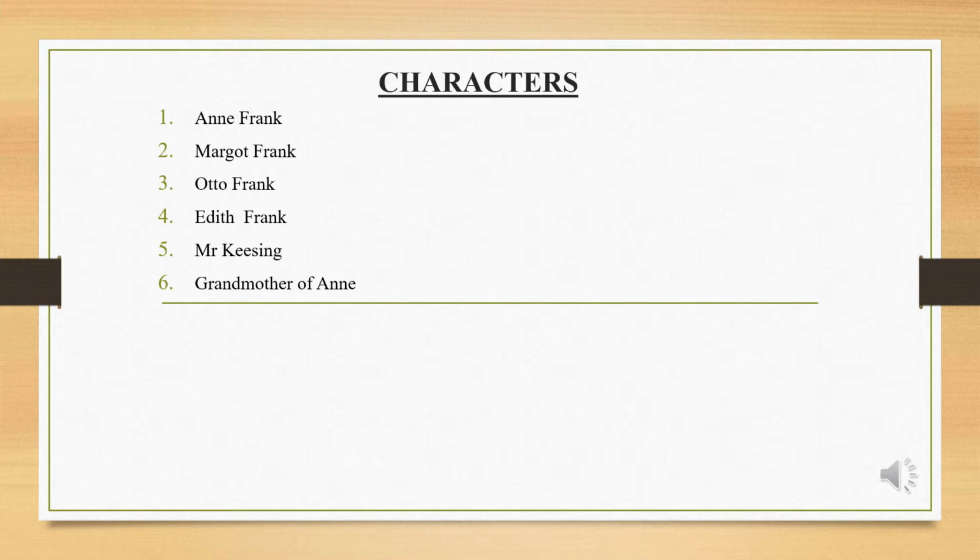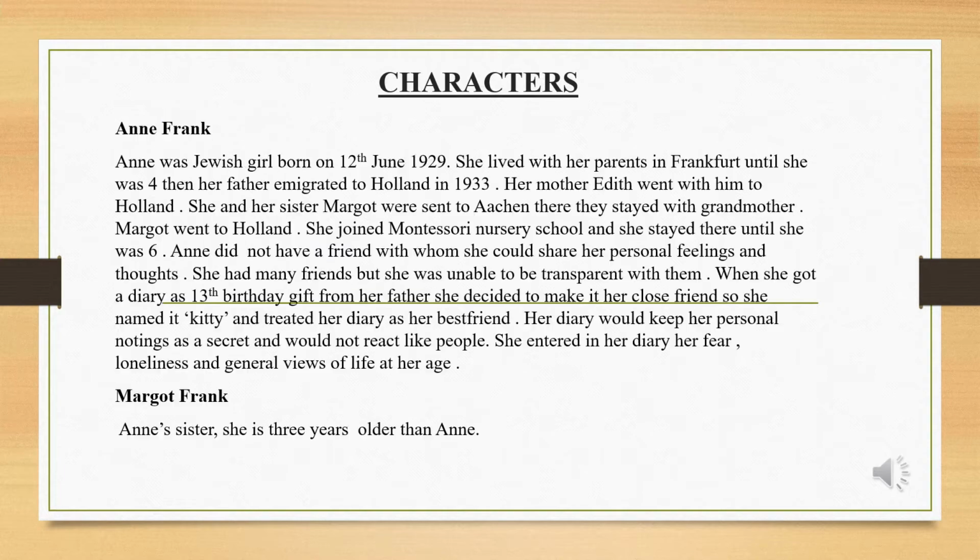The main characters involved in this autobiography are Anne Frank, her grandmother, her father Otto Frank, and her teacher Mr. Keesing. So the characters included in this chapter are Anne Frank, Margot Frank her sister, Otto Frank her father, Edith Frank her mother, Mr. Keesing her maths teacher, and her grandmother. So the main character of this chapter is Anne Frank.